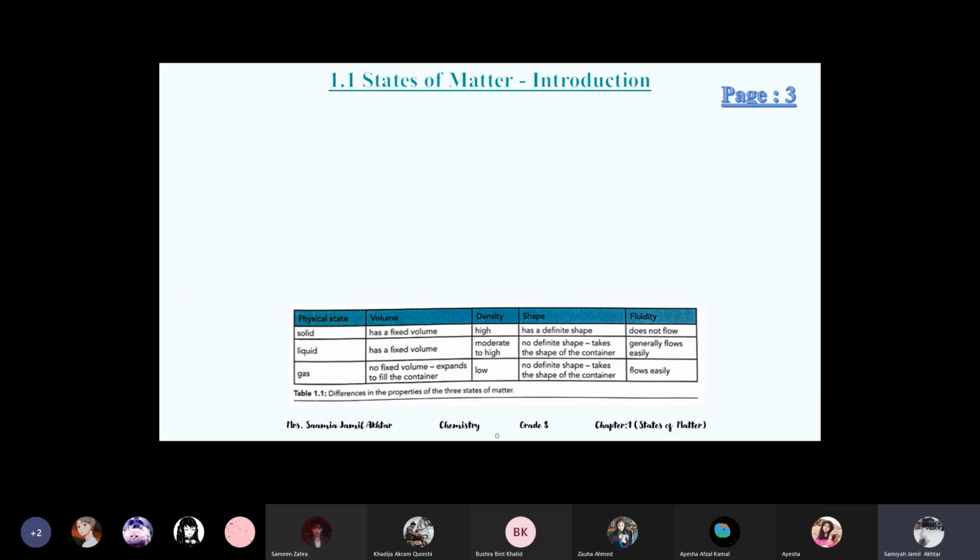Now this table describes the properties of solids, liquids, and gases. Can you tell me whether these are physical properties or chemical properties? No, physical. Yes, they're physical properties. So volume, density, shape, fluidity, all of these things are physical.